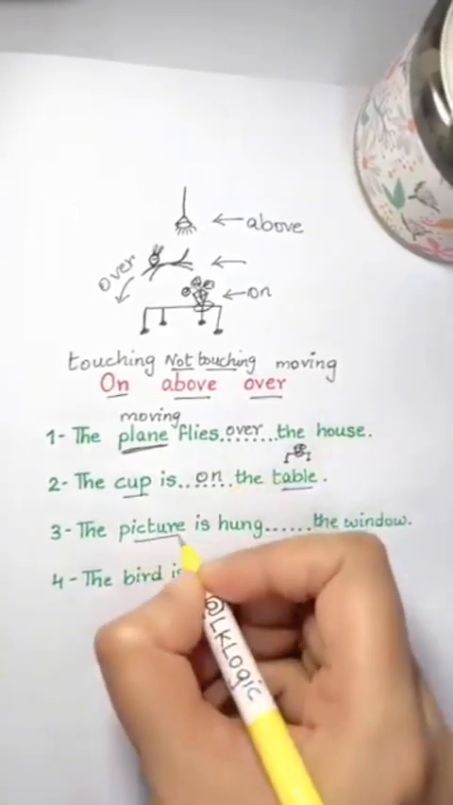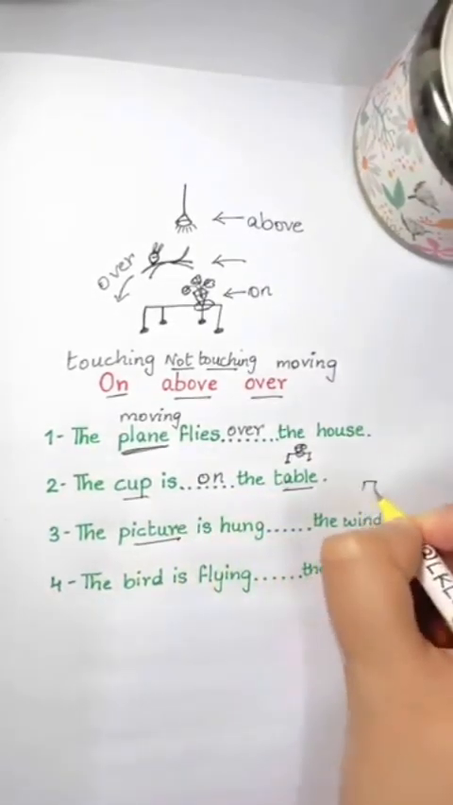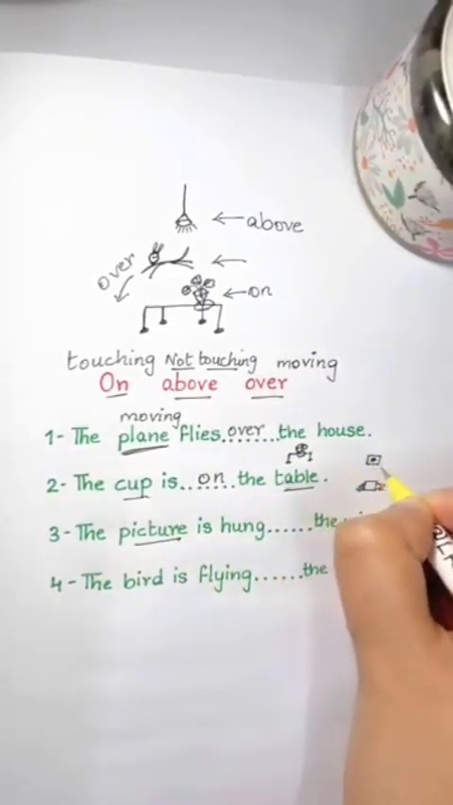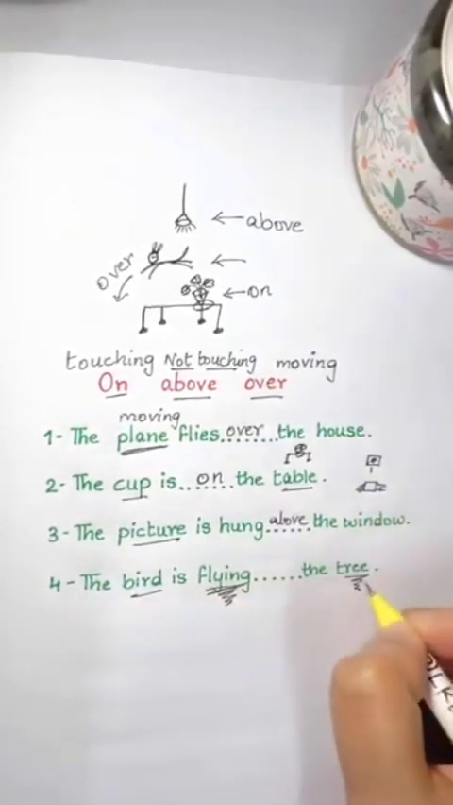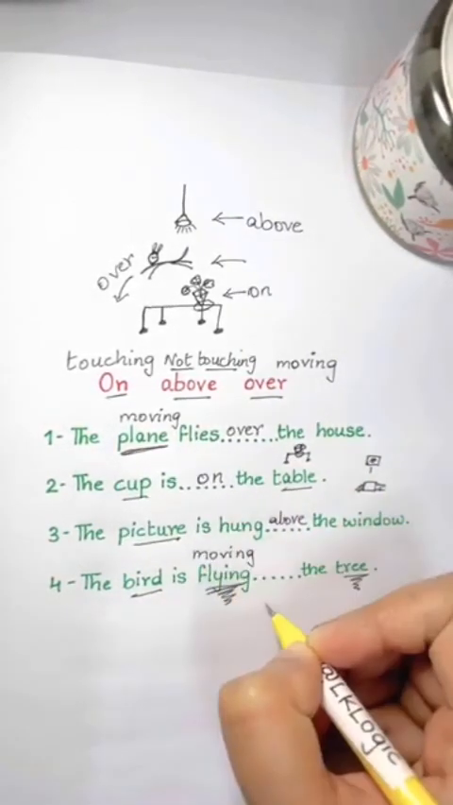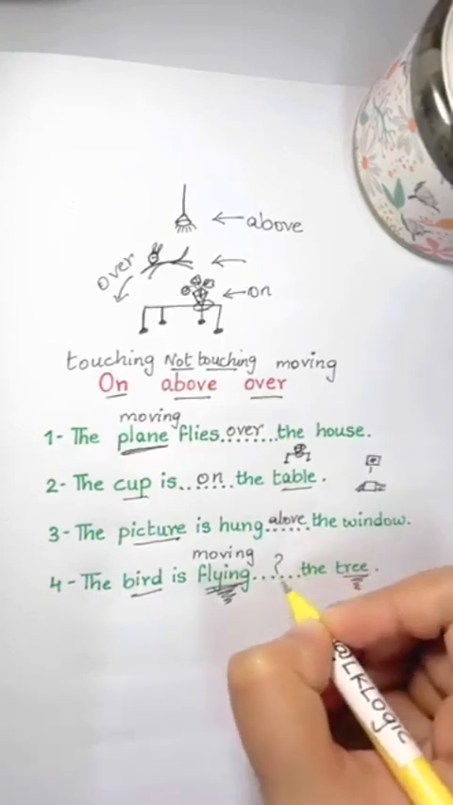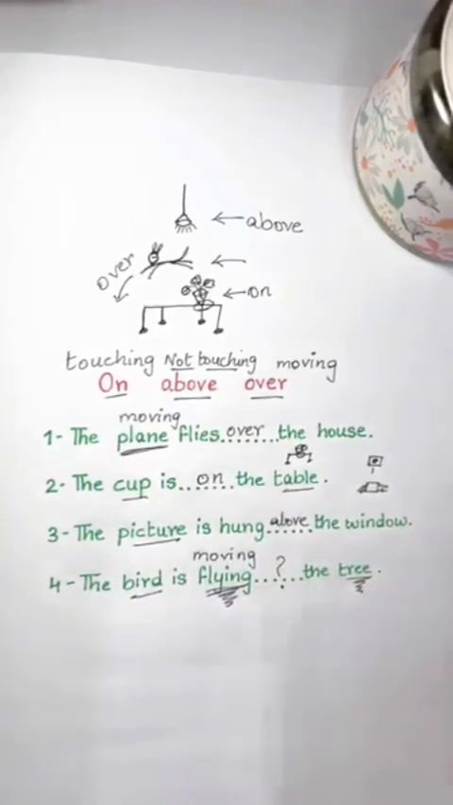The picture is hung blank the window. It is not touching the window. The picture is hung above the window. The bird is flying blank the tree. So flying is moving. You do this one. So what's the answer? Write your answer in the comments.